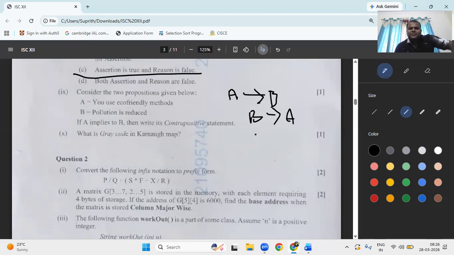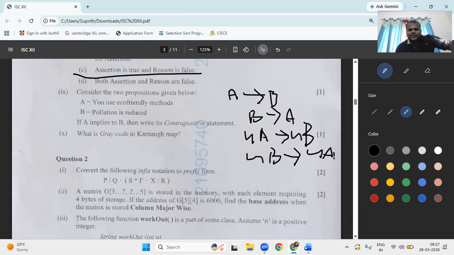Then what does the inverse become? The inverse is negation of A implies negation of B. What he has asked is the contrapositive. Contrapositive means negation of B implies negation of A.